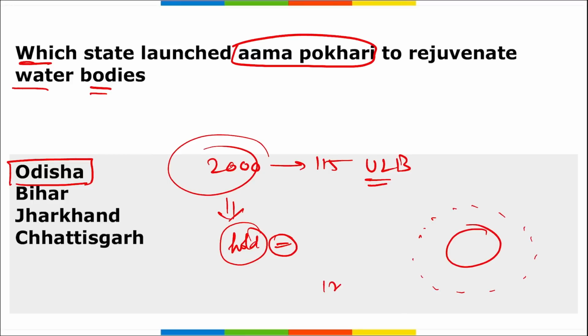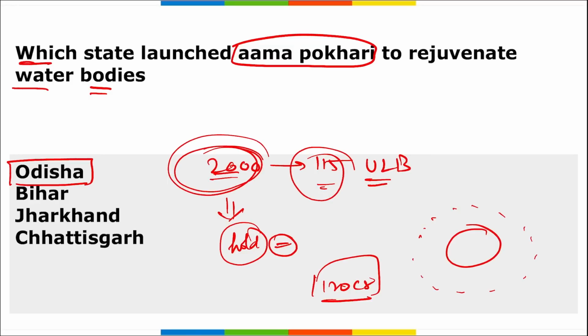And a total of 120 crore rupees will be spent on rejuvenating these 2000 water bodies in almost 115 urban local areas, right? Then next thing, remember, the renovation and maintenance of these water bodies will be done in collaboration with the members of the Mission Shakti Women Self-Help Groups.